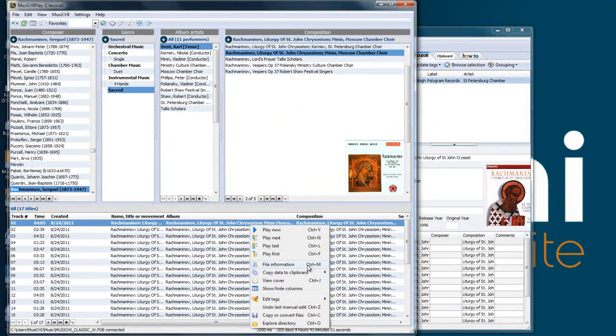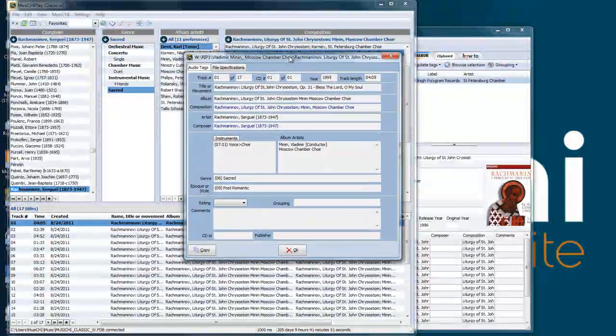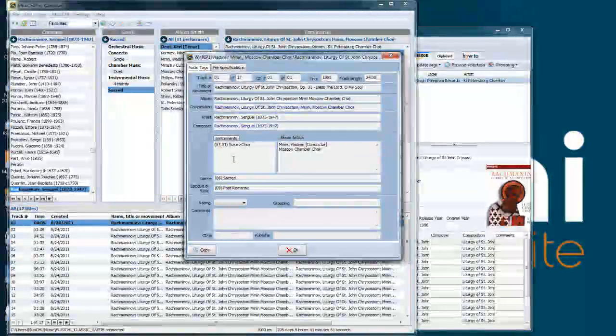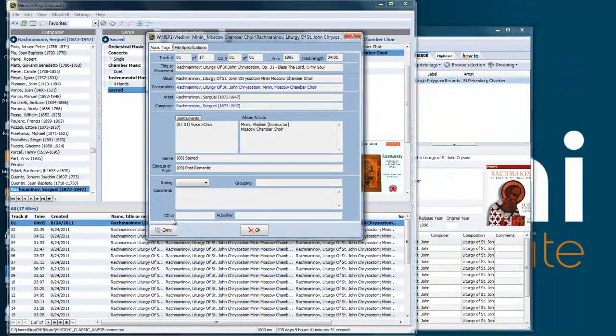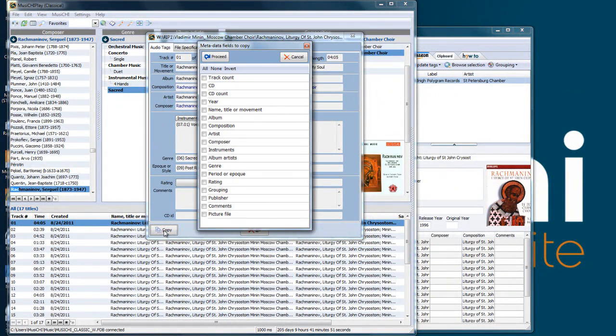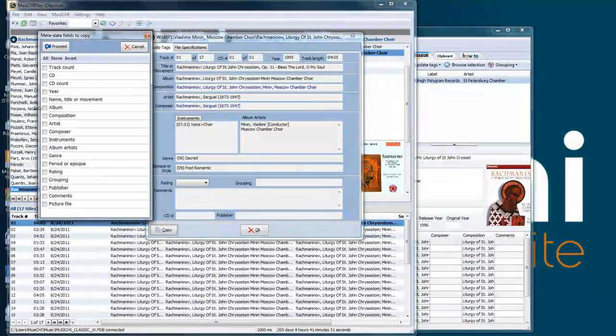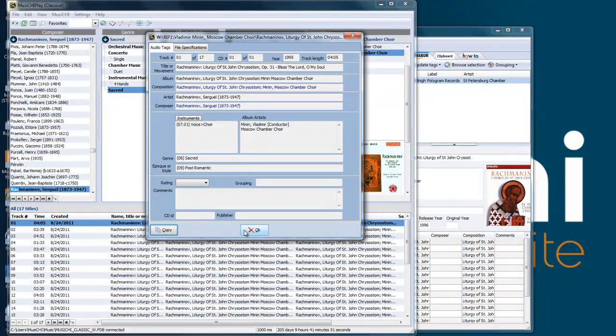And I can get file information, and you see this form, the manual entry form, is shared by the Reaper, the tagger, and the player. And it has a copy and paste feature. So here you can say copy, and to be consistent I'm going to take the album, the artist, the composer, the instrument, the album artist, the genre, the period, and the epoch. Now I say proceed. That will save it in memory.